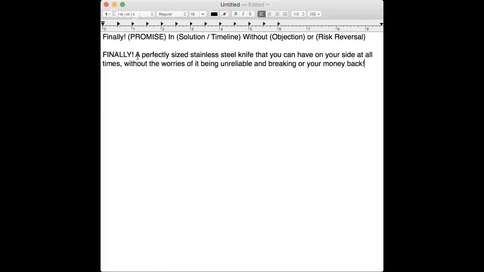So if we were to break this down one by one, we could say our promise. It's a perfectly sized stainless steel knife. That's our promise. You're getting a perfectly sized stainless steel knife. And our solution, because people are looking at a knife that could easily fit in their pocket. It's small, so something that you could always have on your side at all times. That's our solution, okay? And then we're going to get rid of the objections that people in this target market are typically having. As we can see by looking at the Amazon reviews, people are always complaining about the quality of this product. And now what we have to do is make sure they don't have those doubts in their mind. And we're going to say, without the worries of it being unreliable and breaking, or your money back.